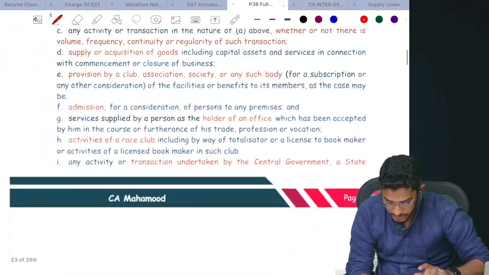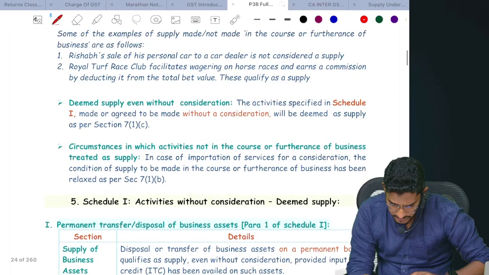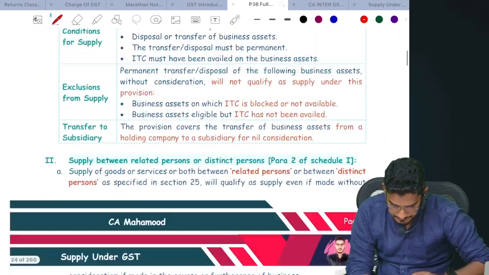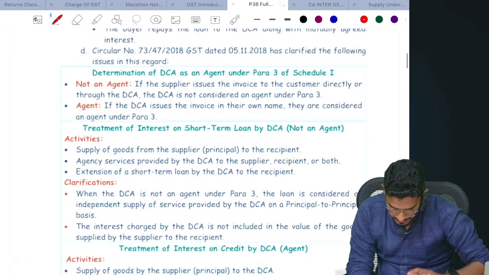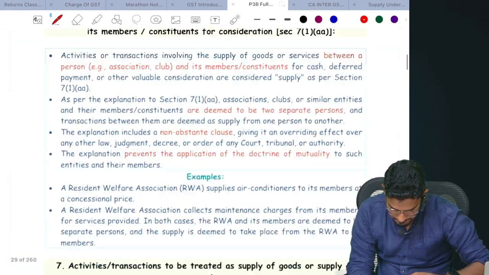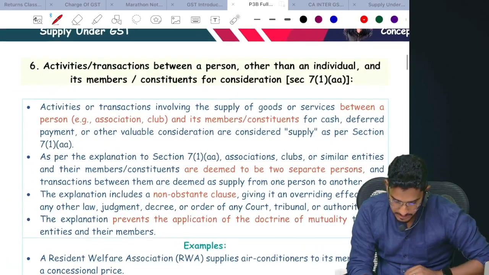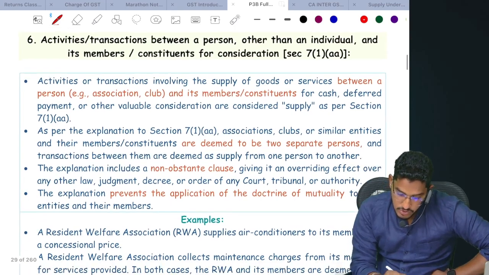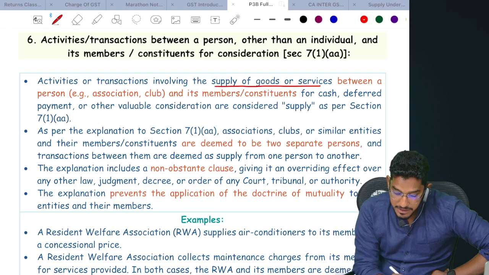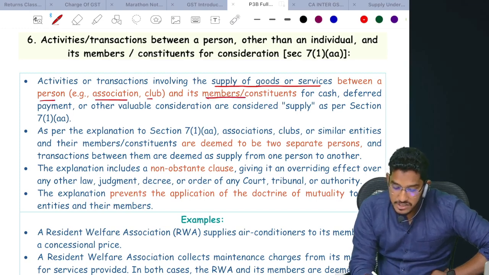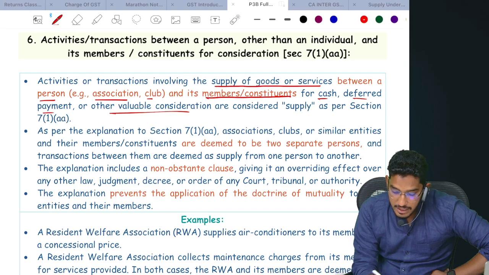Let me take you to that provision. See here. So activities or transactions involving the supply of goods or services between a person, like an association or club, and its members and constituents for cash, deferred payment, or some other valuable consideration.